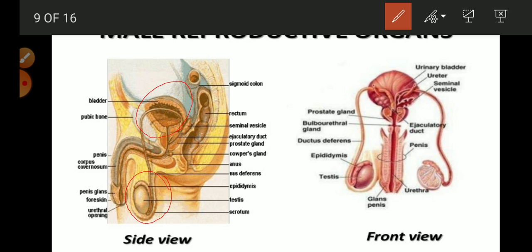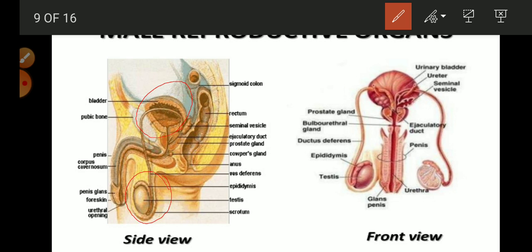Actually, each testis is divided into 250 to 300 lobules. What are the lobules? We will see in the next diagram. Each lobule has 1 to 4 tightly coiled seminiferous tubules. So it produces millions of sperms per day.